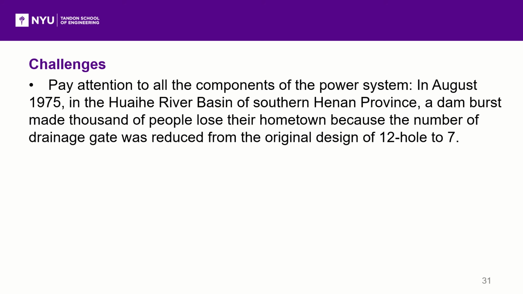During the development of the power system in China, there existed a lot of challenges that the electric power engineers face. Nowadays, there are still a lot of challenges that need to be solved. The first challenge is that the engineers need to pay attention to all the components of the power system. Any error of components will lead to a tragedy. For example, in August 1975, in the Huaihe River area of southern Henan province, a dam burst made thousands of people lose their hometown because the number of drainage gates was reduced from the original design of 12 holes to 7.